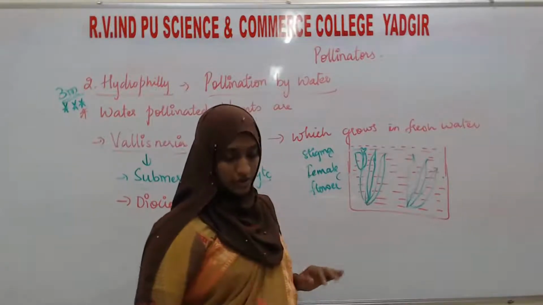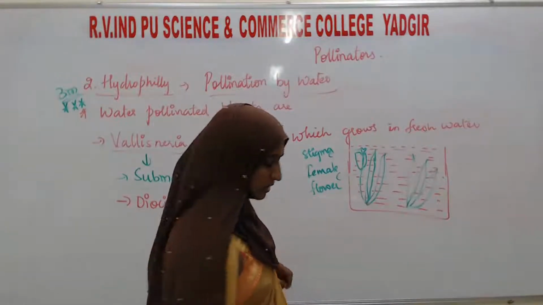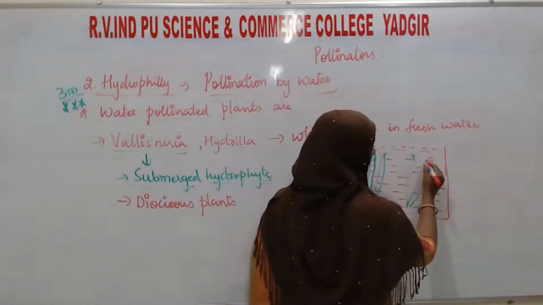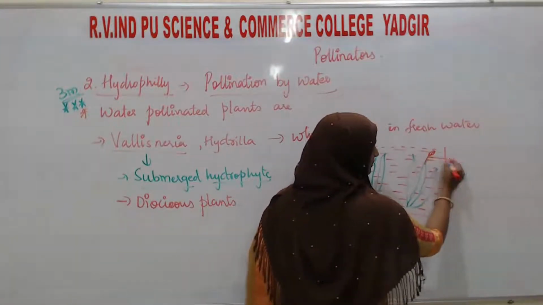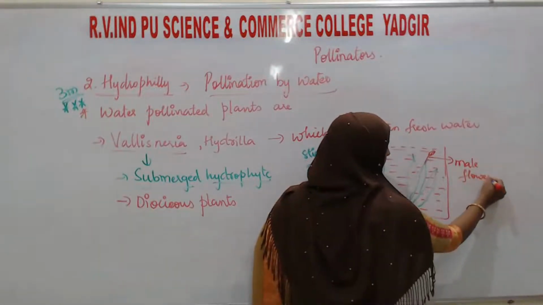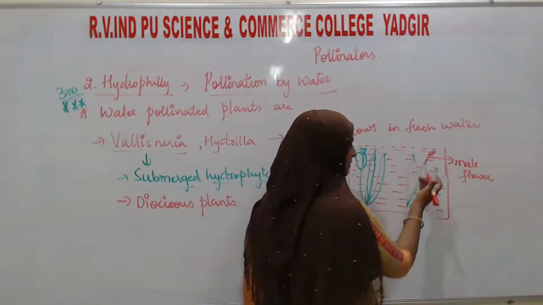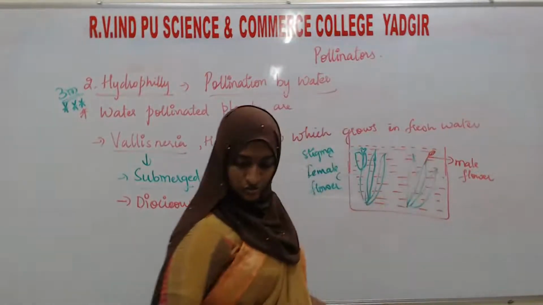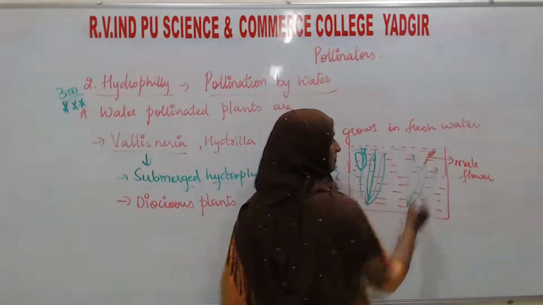That is the reason the female flower is going to reach the water surface, and male flowers are going to release. For example, this is the male flower with anther. This one is the male flower. Okay, it will not reach. It will be present as submerged only, when these are going to release the pollen grains.